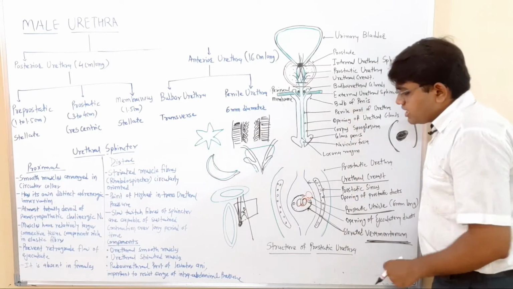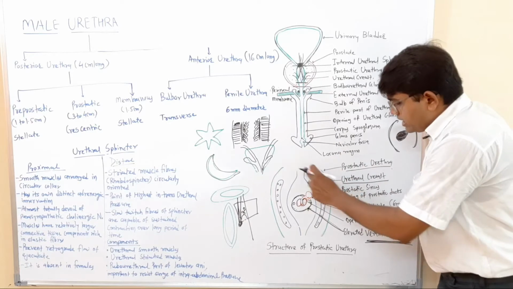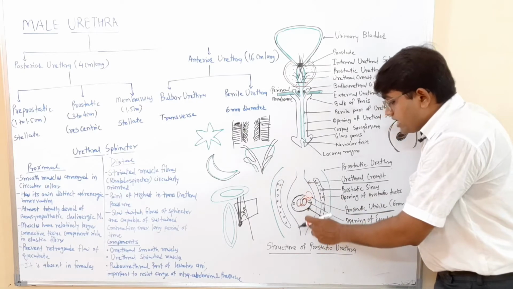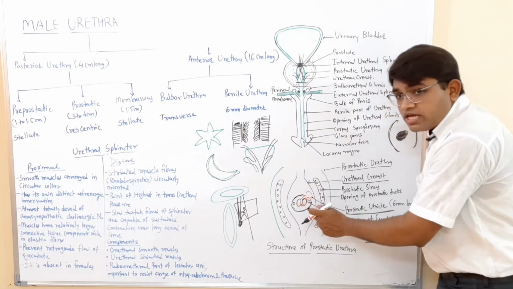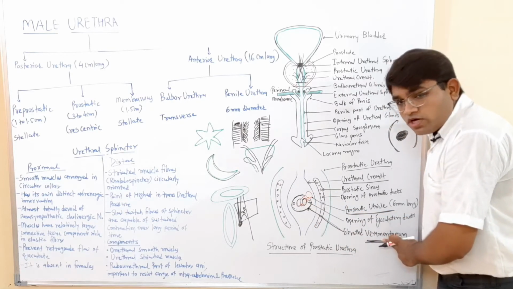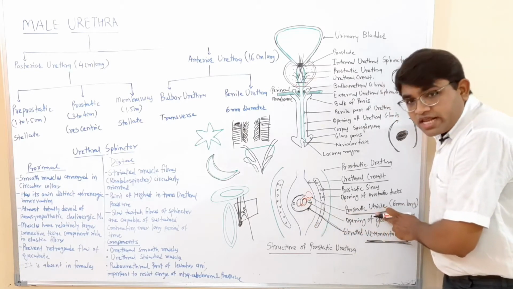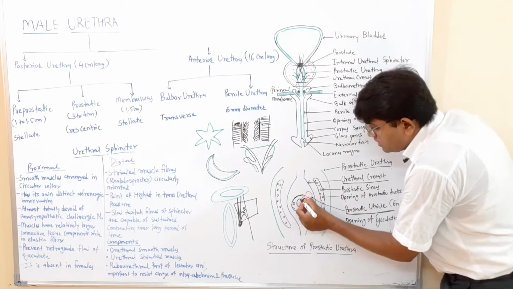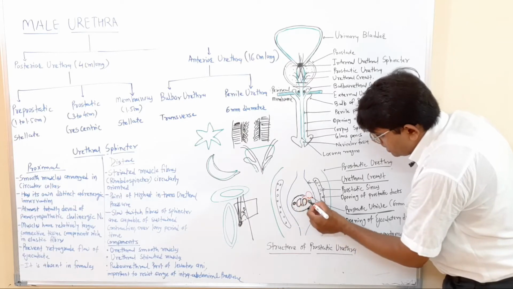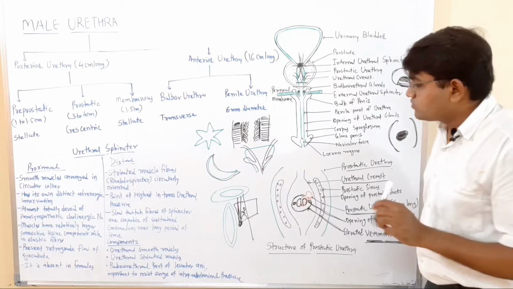So you must understand that first there is a prostatic urethra. In the prostatic urethra, on its posterior surface, in its central part, there is a longitudinal vertical elevation, and it is the urethral crest. On this urethral crest, in its central part, there is another elevated area, known as the verumontanum. In the verumontanum, there is a slit-like opening of the prostatic utricle, and on both sides of this opening, there are two other distinct openings, and these openings are for the ejaculatory ducts. We have already discussed what the ejaculatory duct is.